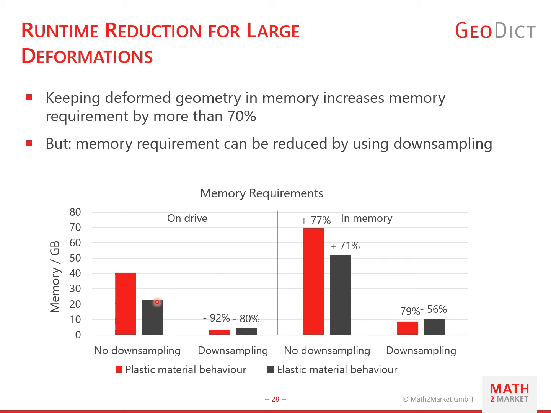Using downsampling reduces the memory consumption again by 56% for elastic and 79% for plastic materials, compared to no downsampling and writing on the disk. So again, those two columns now compared to those two columns. So you can see that keeping the deformed geometry in memory is a trade-off between runtime and memory consumption. If you do not have enough memory, you can still write on the disk. But we think the runtime reduction is worth the extra memory.